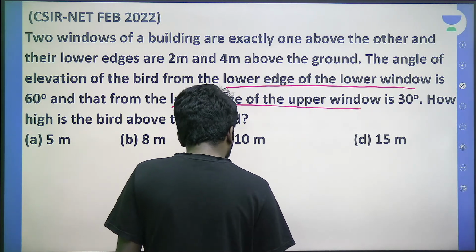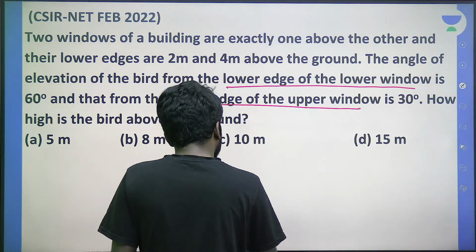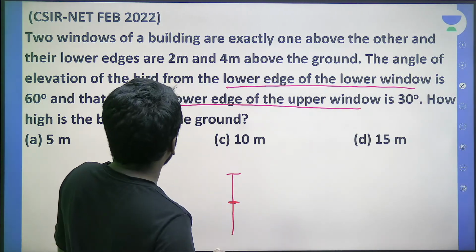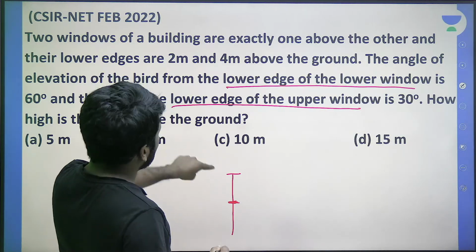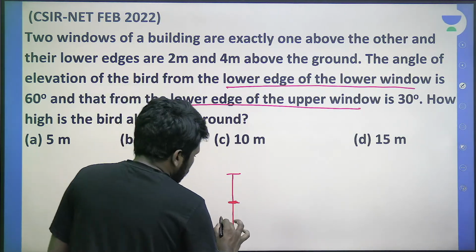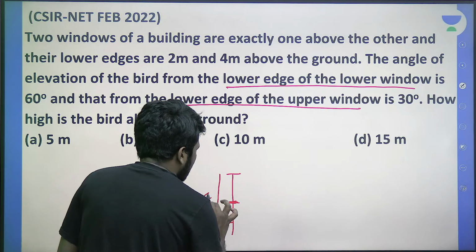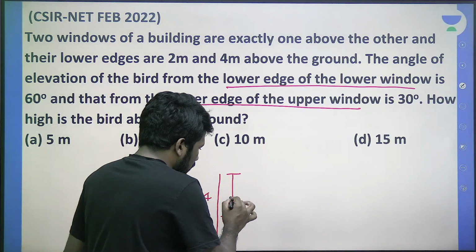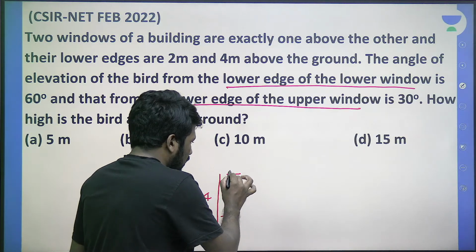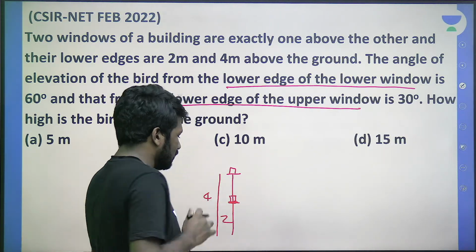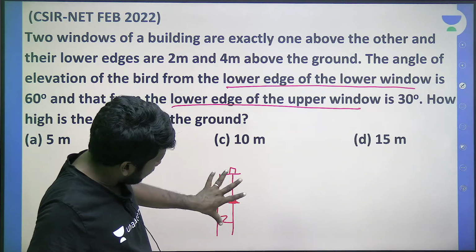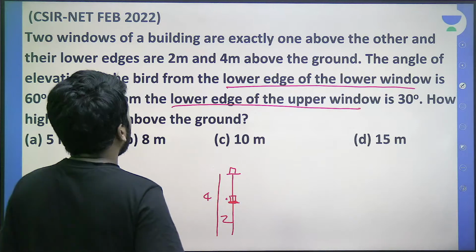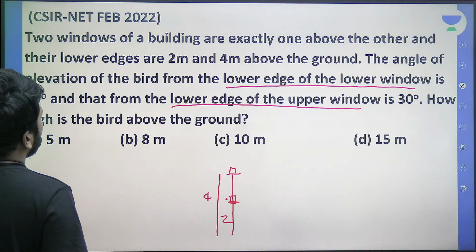So if this is the lower edge of the lower window and this is the lower edge of the upper window, then the question says that the lower edges are 2 meter and 4 meter above the ground. So this is 2 meter, this much is 4 meter. Are you all agreeing this much? So this much is 2 meter, this much is 4 meter, which means the remaining part will obviously be 2 meter. Now from here he is looking.